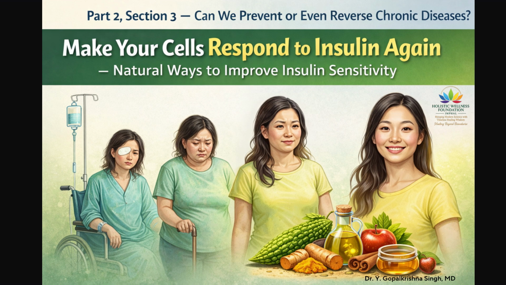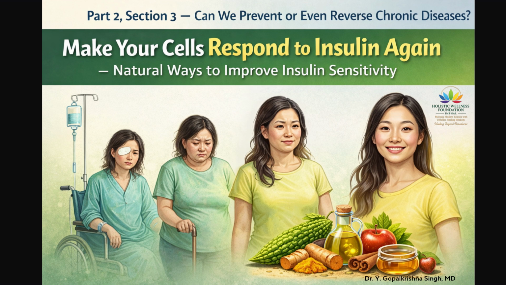Natural ways to improve insulin sensitivity. These approaches are simple and accessible. Bitter melon improves glucose uptake, activates AMPK, improves insulin sensitivity. Cinnamon improves insulin receptor signaling, increases GLUT4 activity. Ginger improves cellular glucose uptake, reduces inflammation.